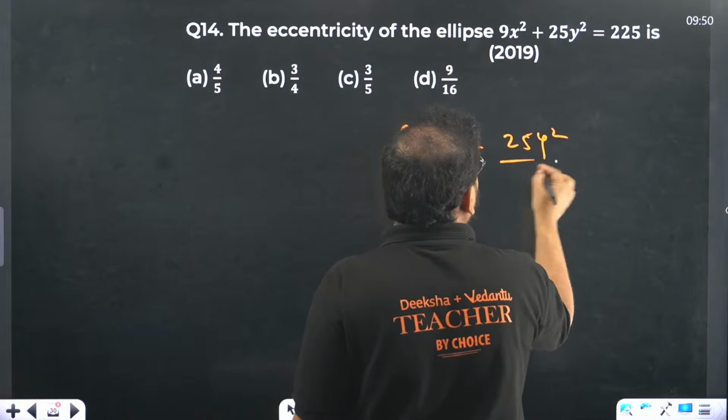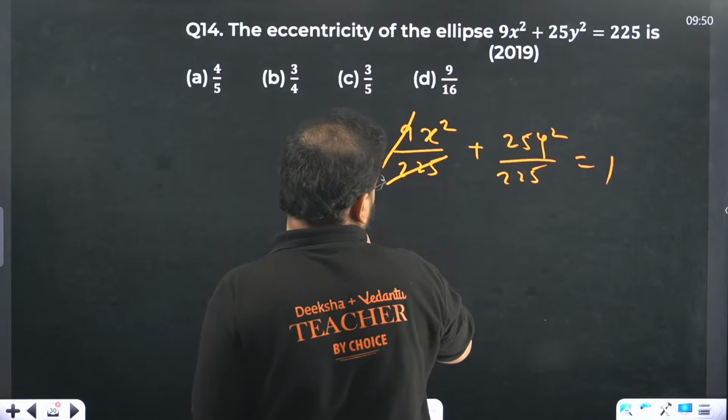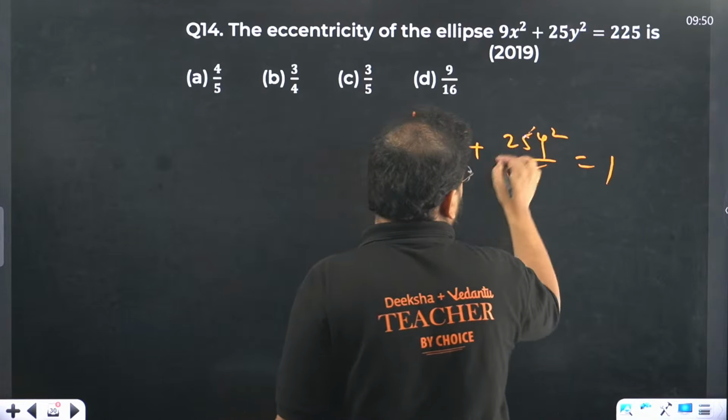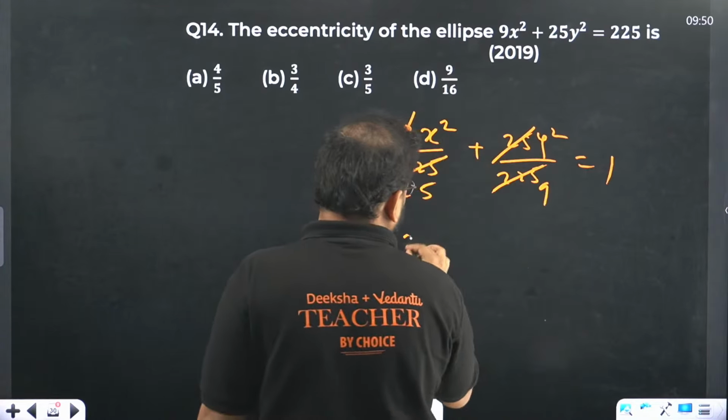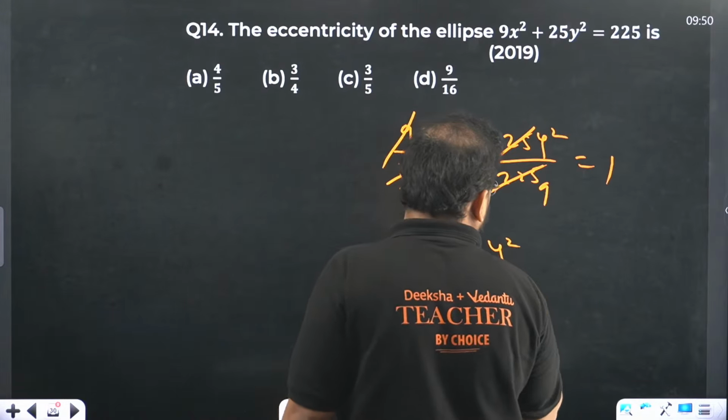y square by 225 1. This is nothing but, sir, 25 only, no? This will be, sir, 9 actually. Yeah, so I get x square by 25 plus y square by 9 equal to 1.